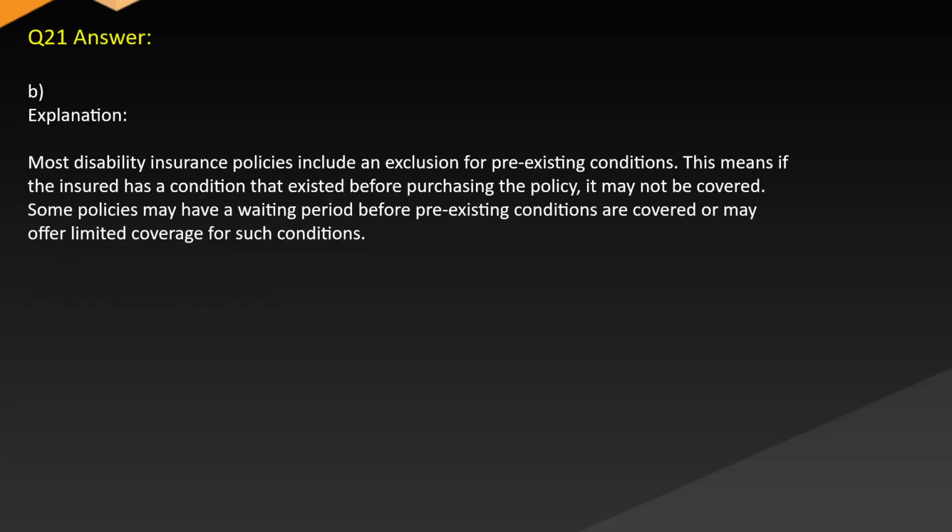Answer. B. Explanation. Most disability insurance policies include an exclusion for pre-existing conditions. This means if the insured has a condition that existed before purchasing the policy, it may not be covered. Some policies may have a waiting period before pre-existing conditions are covered or may offer limited coverage for such conditions.